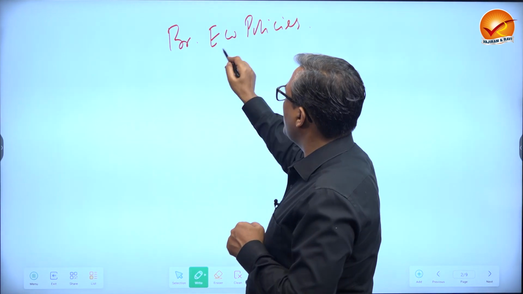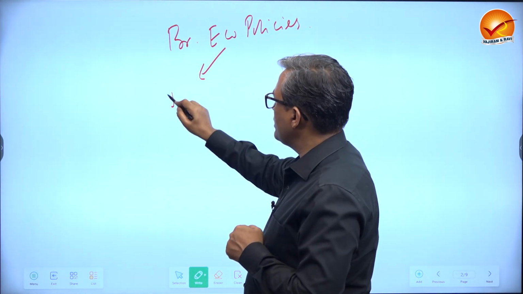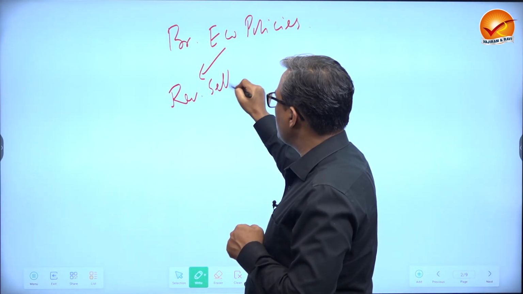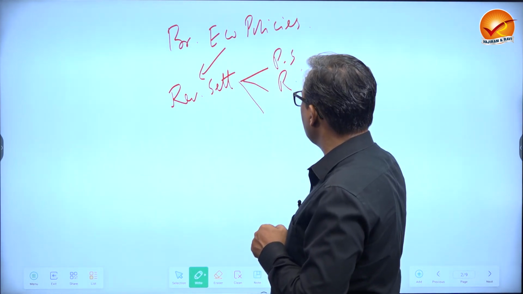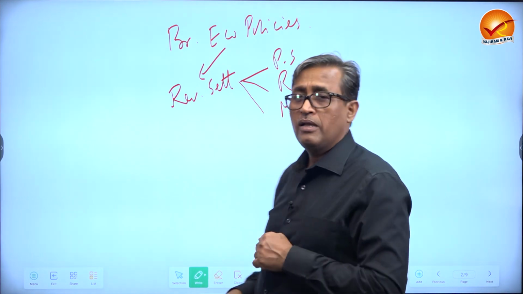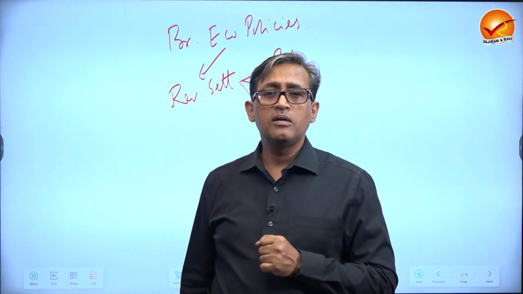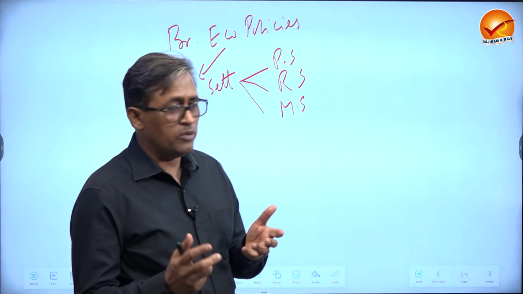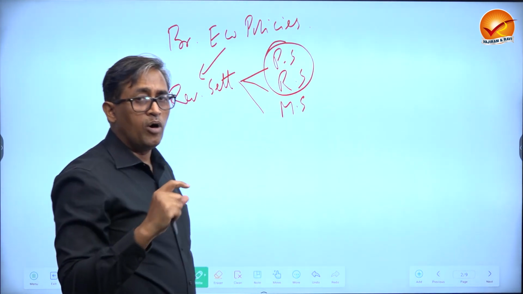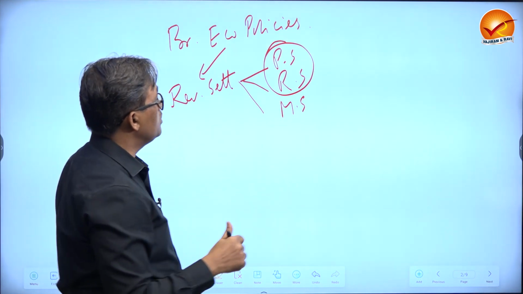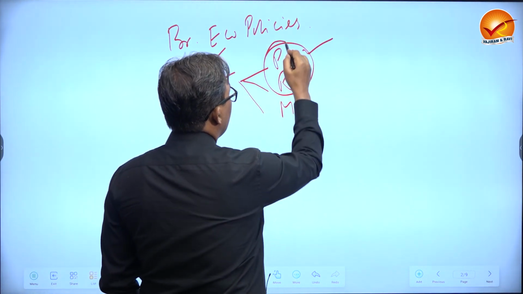One of their economic policies was related to revenue settlement. Within revenue settlement, there were permanent settlement, Ryotwari settlement, Mahalwari settlement. Now, two settlements are more famous and controversial, the first two, and often they ask questions from either of the two areas. So, this time they ask from permanent settlement.